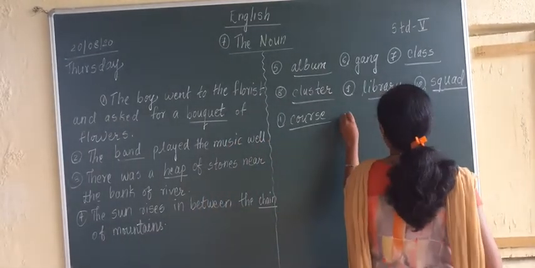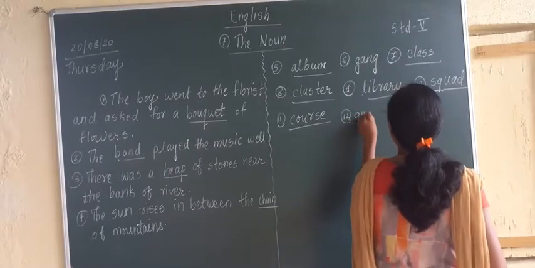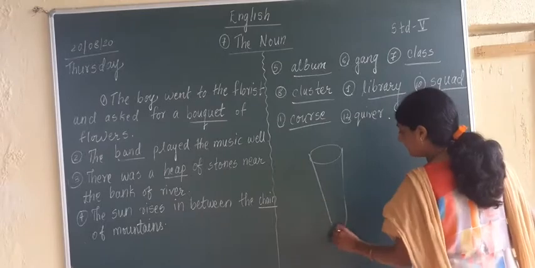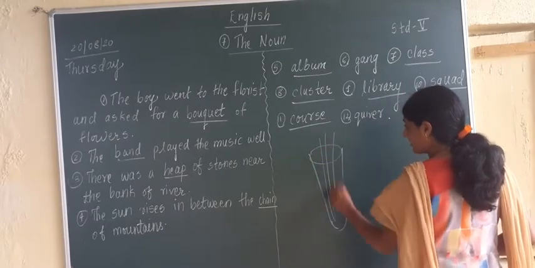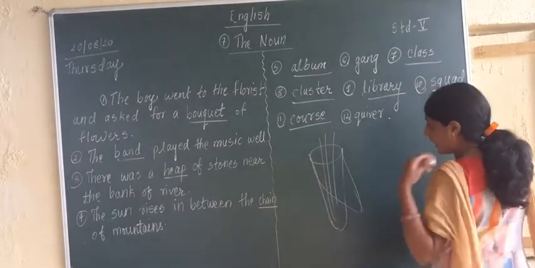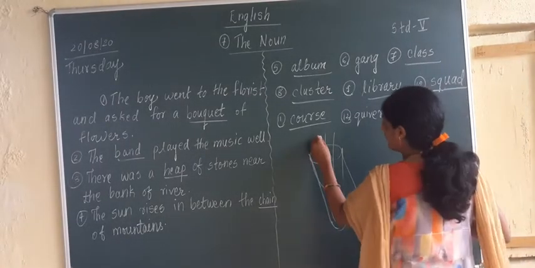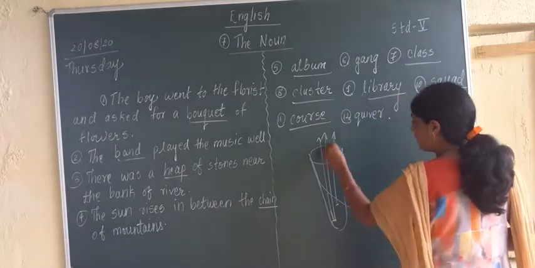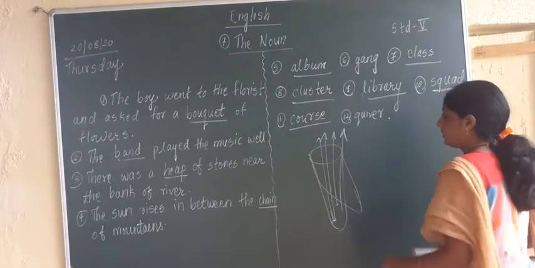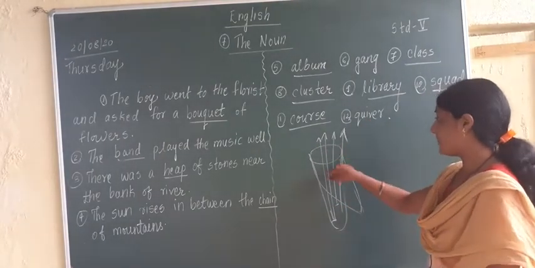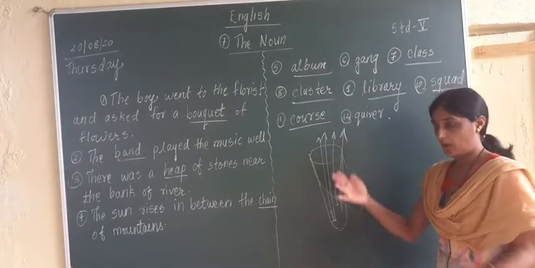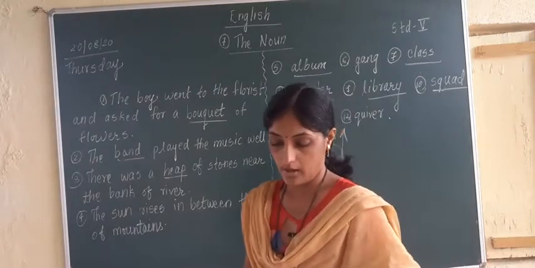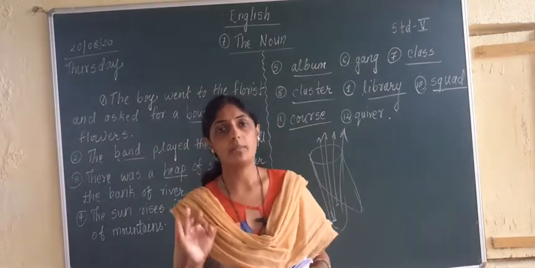The twelfth and last sentence of the collective nouns is: The archer carried a dash of arrows. A quiver of arrows. It is like this, correct? In that, arrows are kept. It is like this, to hang on one side of the shoulder, correct or not? What is it called? It is called a quiver of arrows. When many arrows are put in one basket, that basket is known as a quiver. Have you understood about collective nouns?